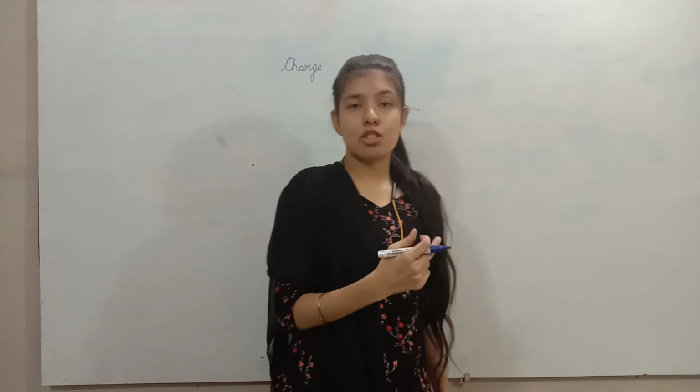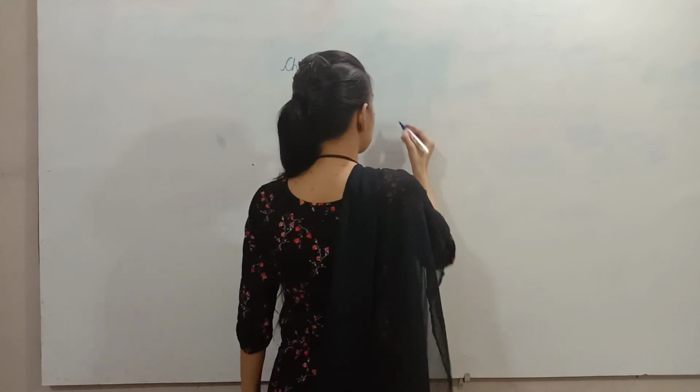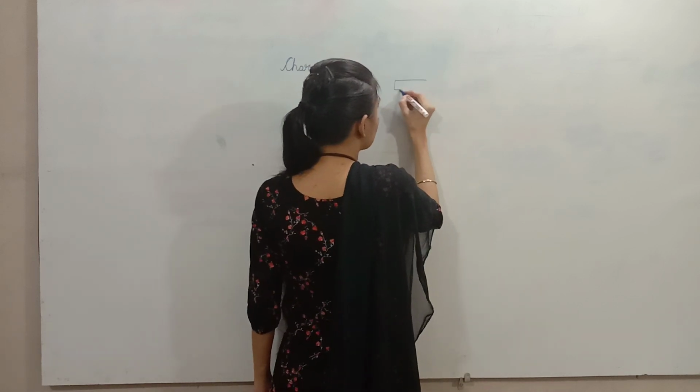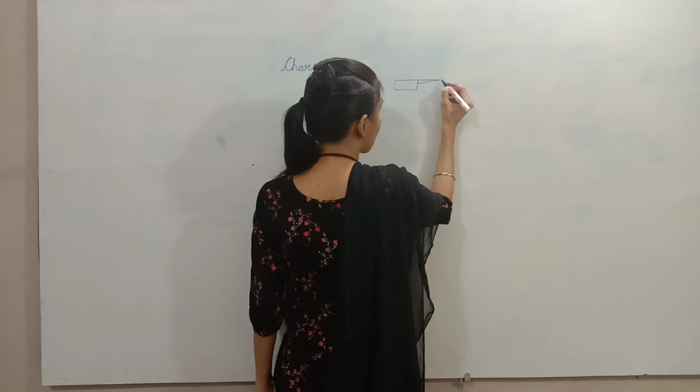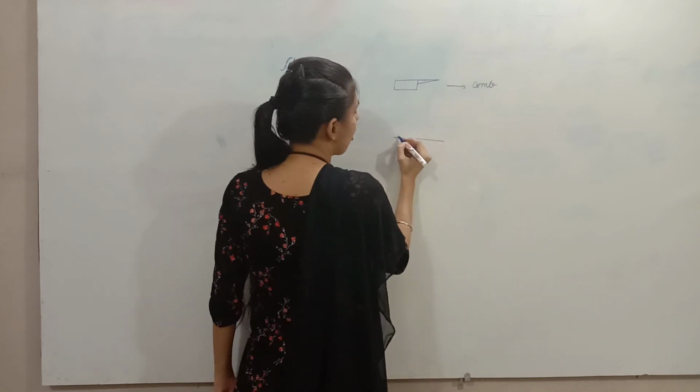I will teach you this particular concept with an example. Suppose I have a comb and a few bits of paper.